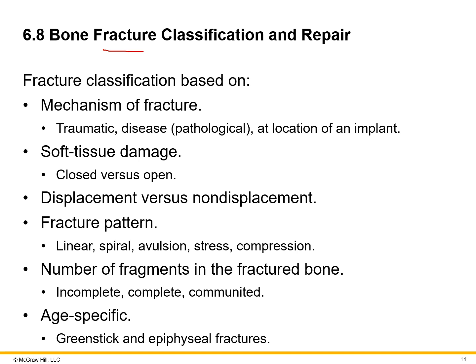So there are a few different types. The mechanism of fracture is one of the classifications. Is it a traumatic fracture? Is it based on disease or the location of an implant? There can be soft tissue damage, and we have closed versus open. Displacement or non-displacement are terms we use to talk about fractures. The patterns, and we'll see a picture coming up, is it linear, spiral, avulsion, stress, or compression? Also the number of fragments in the fractured bone. So is it incomplete? Is it complete or comminuted?